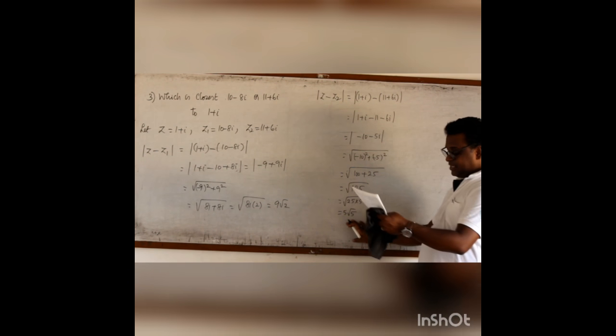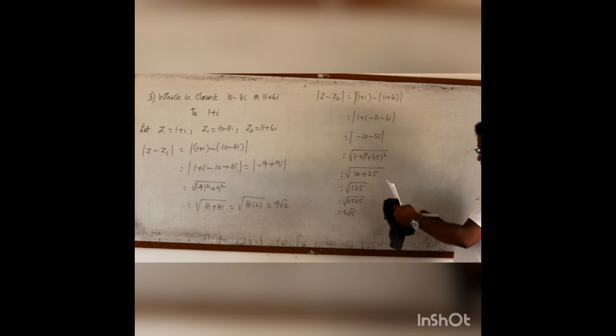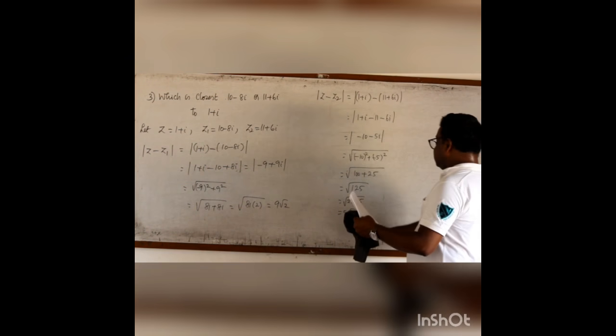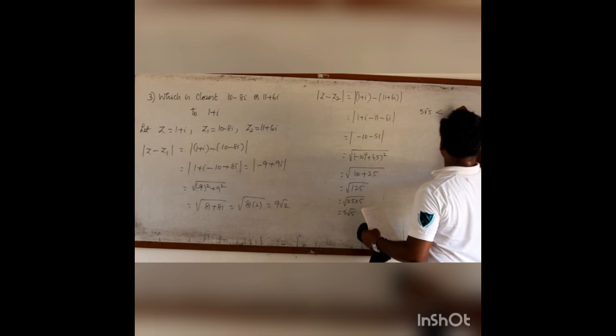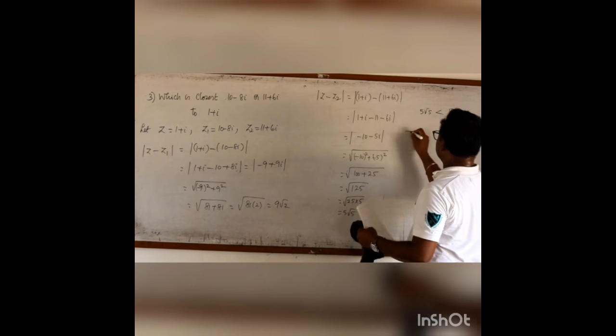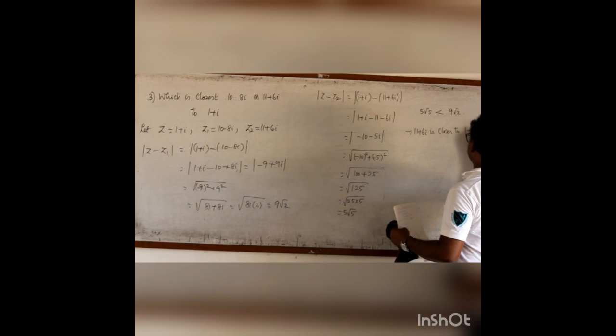Now 5 root 5 is smaller than 9 root 2. Therefore this implies 11 plus 6i is closer to 1 plus i.